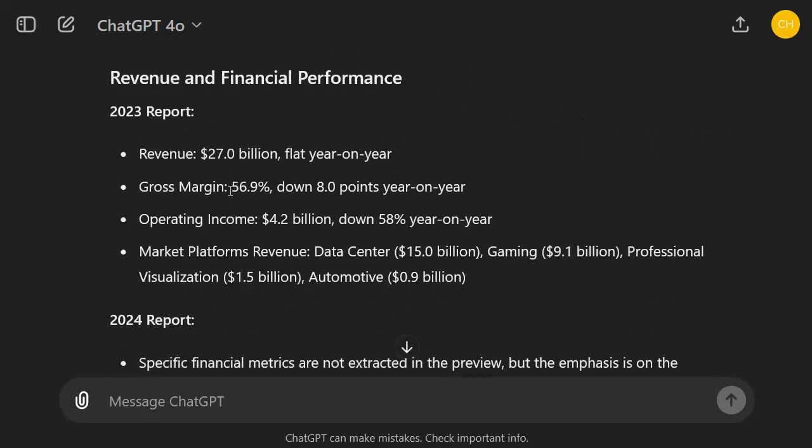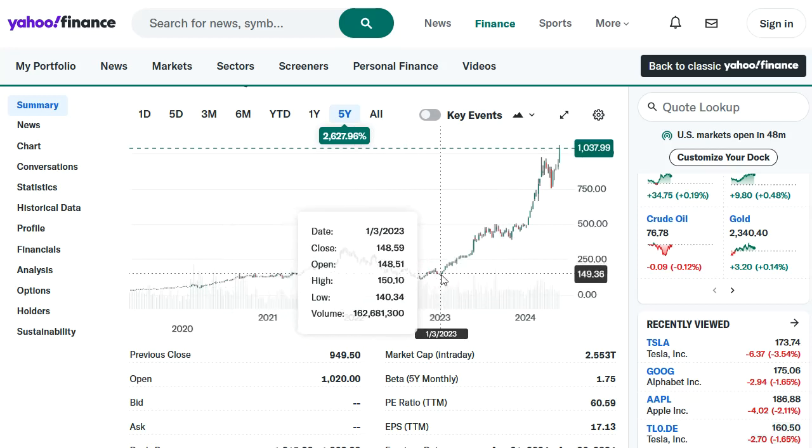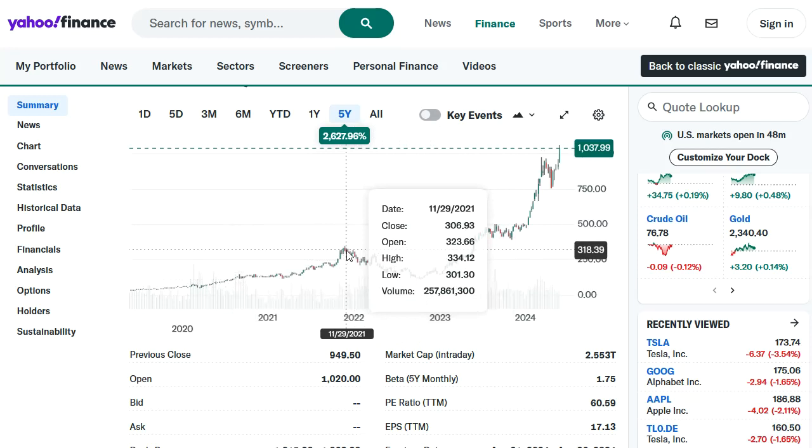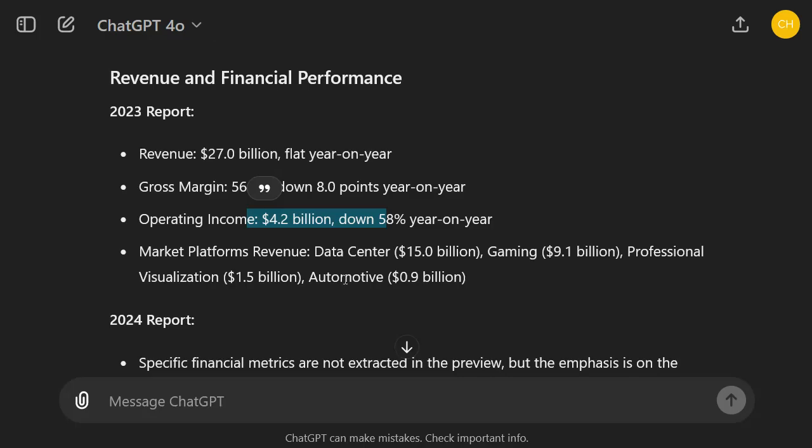If you focus on the financials, so the more quantitative data, we can see that the revenue in 2023 was more or less flat, right? The gross margin was down, the operating income was down. So it was not a good year. Actually, if you bought the stock in 23, you could have bought the stock for 150, and at its all-time high it was already like 318, so it was twice as high, right? So you could have bought the stock significantly cheaper here, and ChatGPT extracts this kind of information.